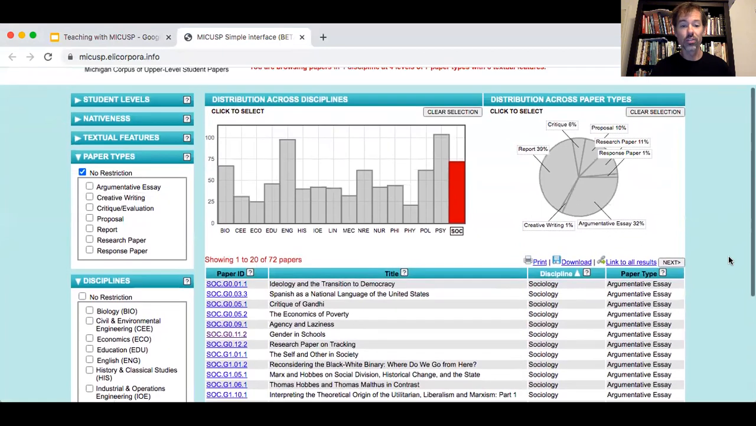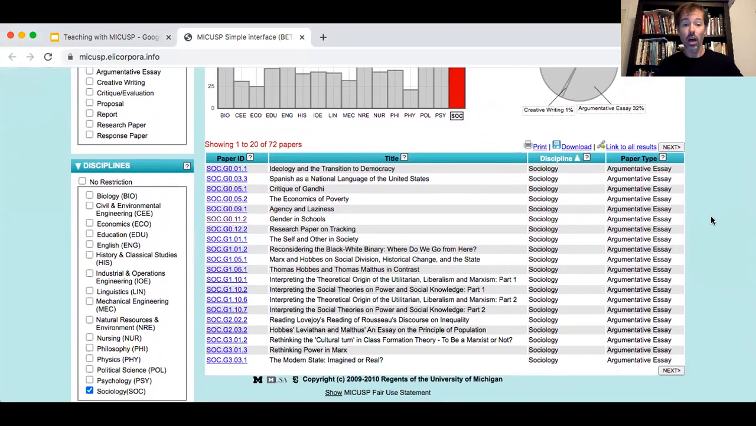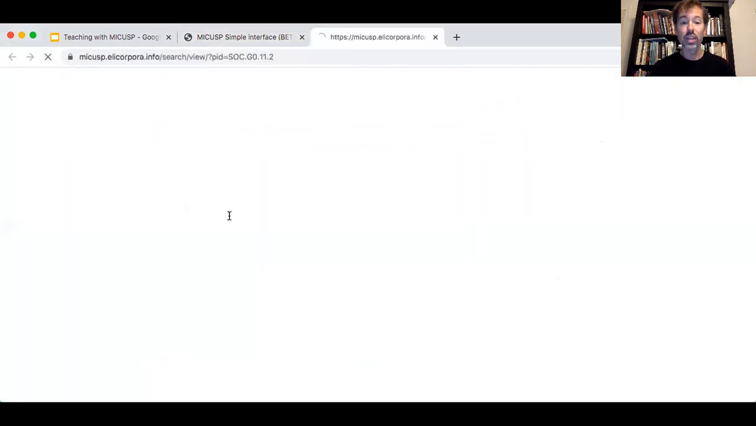So then we've reduced, and now we have 72 papers in sociology and a breakdown of the different kinds. So there's lots of reports, there's lots of argumentative essays, and things named things like critique and research. And so because we were looking at argument, we're going to go to, you can see I've already clicked on it, this piece on gender in schools. And if you hover over it, it'll tell you things like it was written by a final year undergraduate, it was female, they were a native speaker, and that it's an argumentative essay, and it has reference to sources. So these are all things that students can see before they even go in.